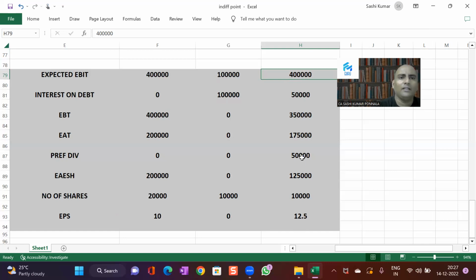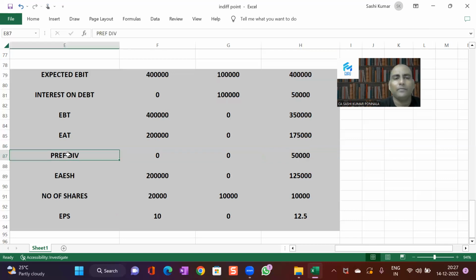The difference here is that the dividend on preference shares is paid out of post-tax profit. That means we need more than 50,000 in order to make the dividend payment. So 50,000 post-tax profit is equal to 1 lakh pre-tax profit.